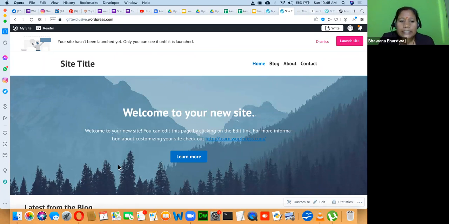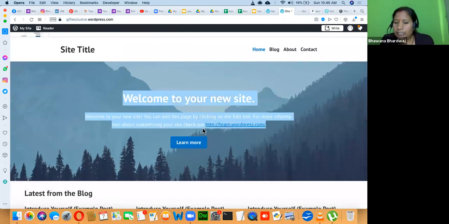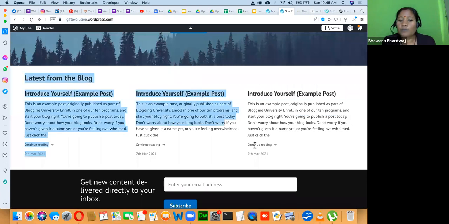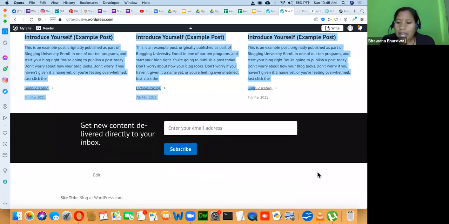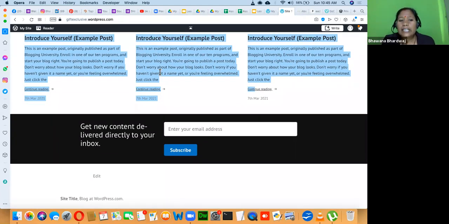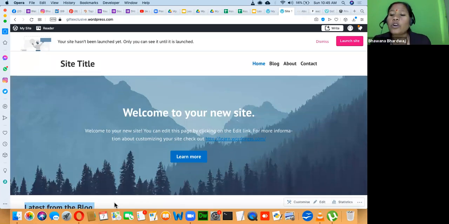Now you have to make this theme your own. We will change the site title, manage this menu option, change the background images, this line, this call to action, this blog post, and manage our footer the way we want, and then this website will become our own website.